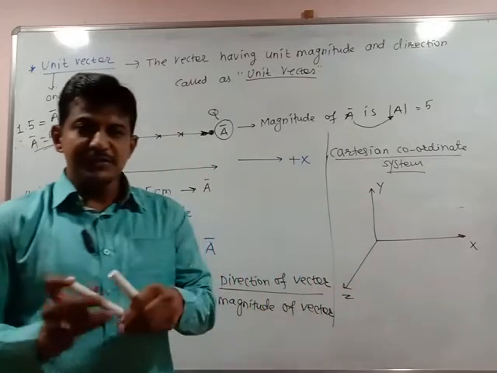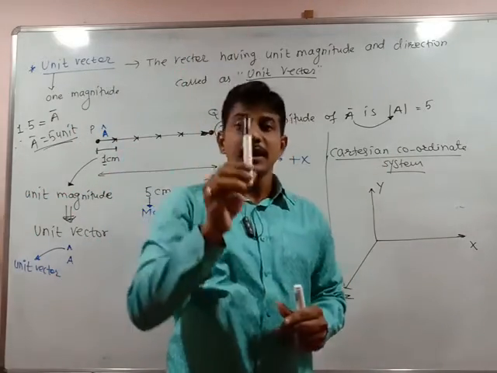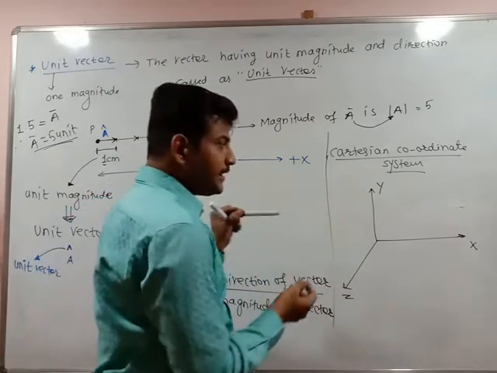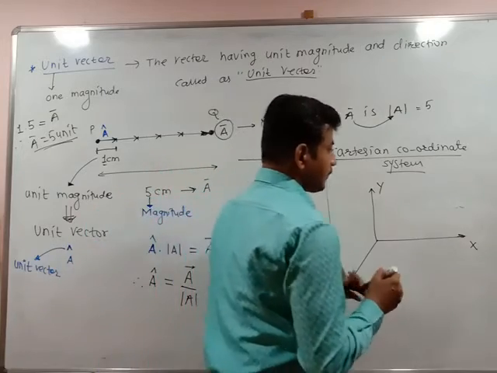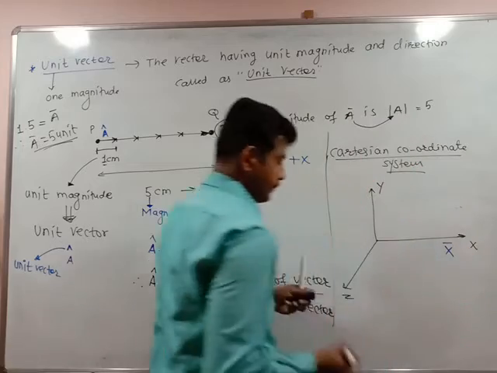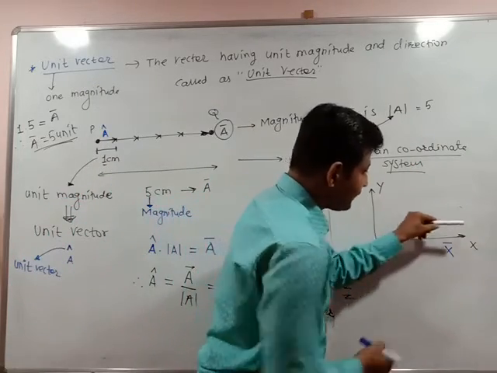There is one vector. This pen can move in the x direction. This pen can move in the y direction. This is the pen which can move in the z direction. So if this plane is moving in the x direction, what is the vector of this plane? Its vector can be represented as x bar.